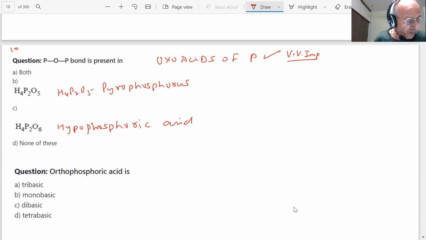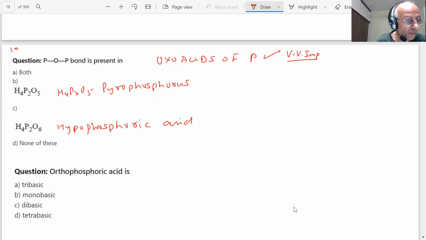So unless we know the structures, how to draw the structures of them, student? There is a phosphorus and phosphoric also. So unless we know the structure, students, we won't be able to answer this question. So we must learn the structures of these.